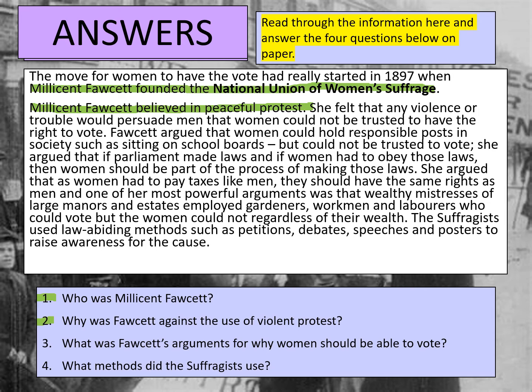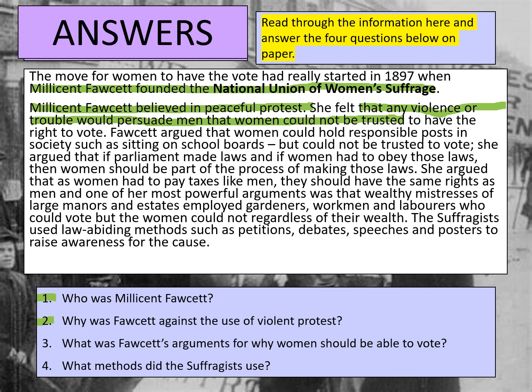The second question is, why was Fawcett against the use of violent protest? So what was it about violent protest that she disagreed with? Well, the information talks about how she felt that any violence or trouble would actually persuade men that women could not be trusted to have the right to vote. So basically, she felt that by using violence and causing trouble in the streets, it would give people the ammunition to go against the rights for women to vote. It played into the hands of those that opposed it, and that's one of the reasons she was against it.